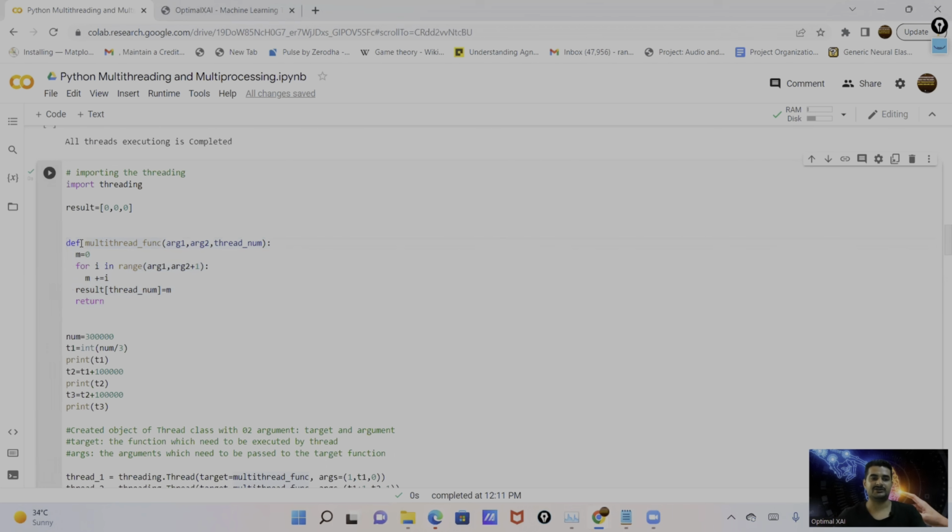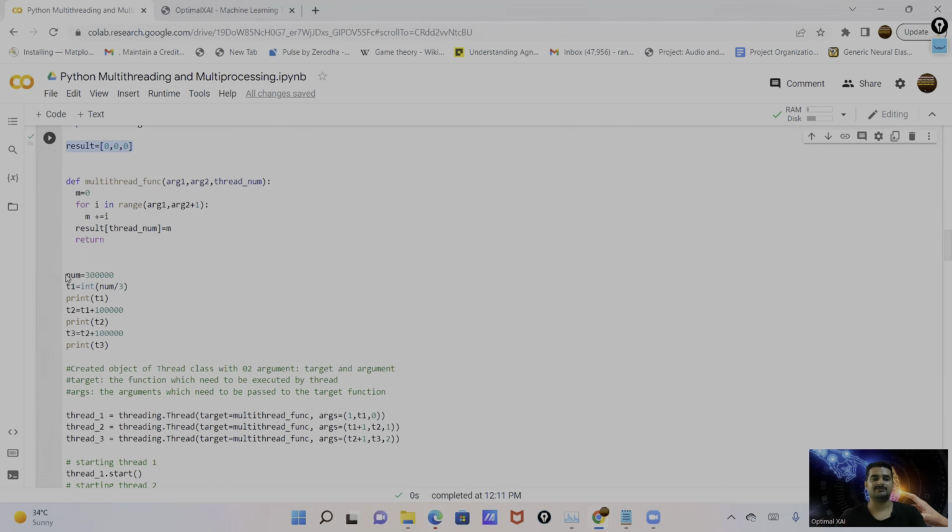So here, first I'm creating a list to store the data from each thread. And then I'm defining a function. The function name is multithread function. And these are the arguments I'm passing: argument 1, argument 2, and the thread number. And then I'm using a for loop to add these numbers. So here you can see that it starts from argument 1 up to argument 2. So basically I'm adding all these numbers and then storing this data into the list. You can see it this way.